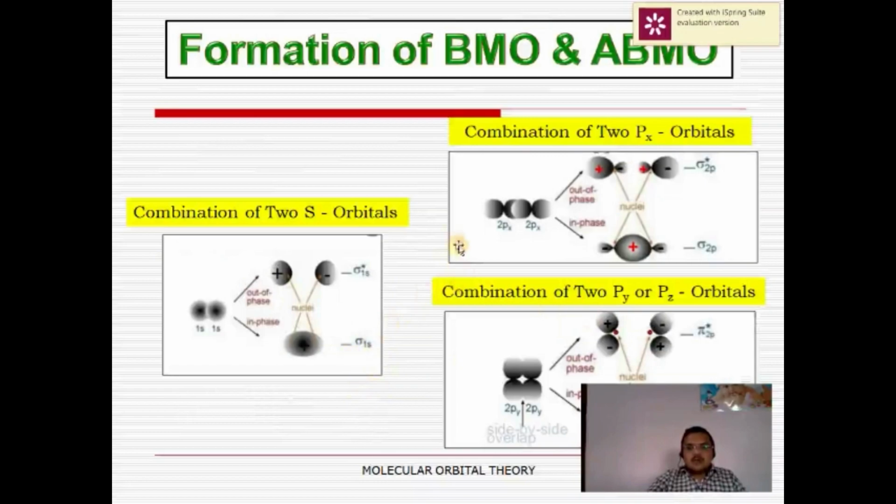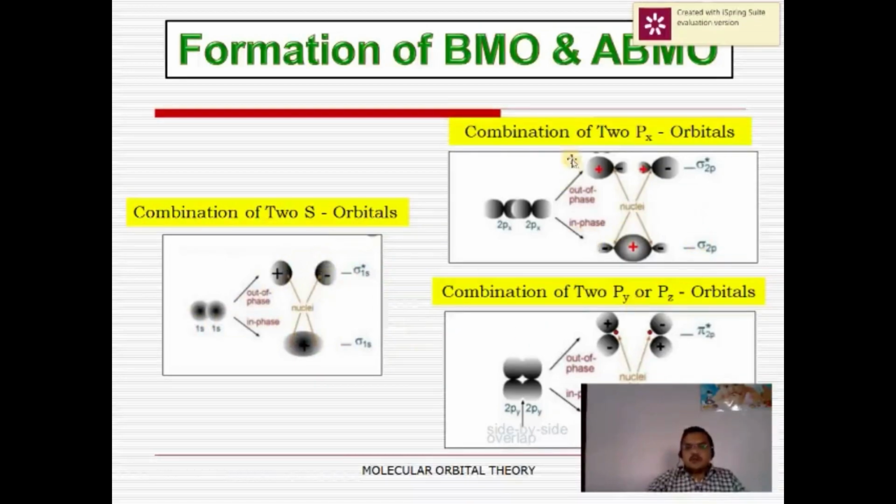Now the next point is how bonding and anti-bonding molecular orbitals are formed. First, how the sigma 1s and sigma anti-bonding molecular orbitals are formed. These molecular orbitals are formed by combination of two s orbitals. As we know, by combination of s orbitals, the formation of a sigma bond takes place. If the two atomic orbitals have lobes of the same sign, meaning they overlap in phase, then a sigma bonding molecular orbital is formed, and if these two atomic orbitals overlap out of phase, then a sigma anti-bonding molecular orbital is formed.